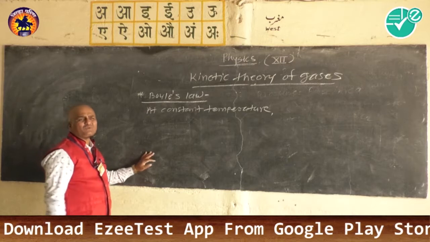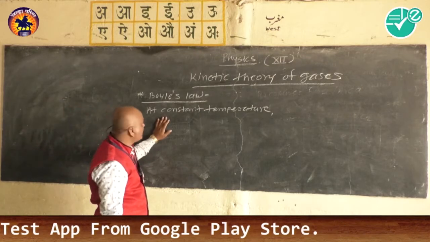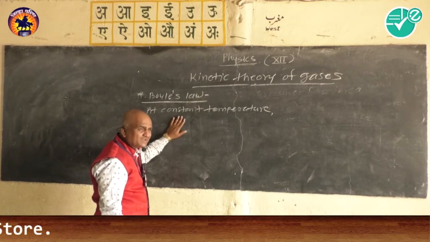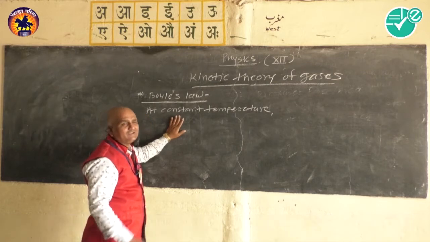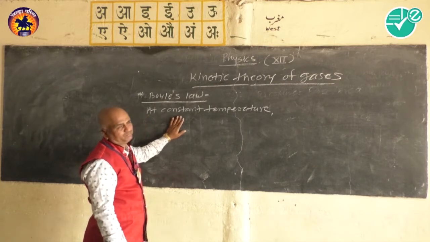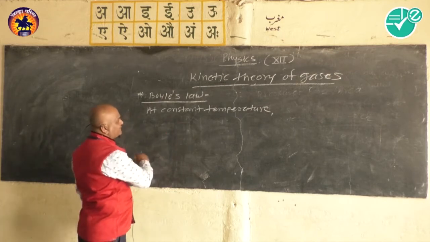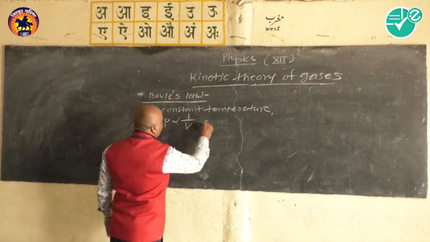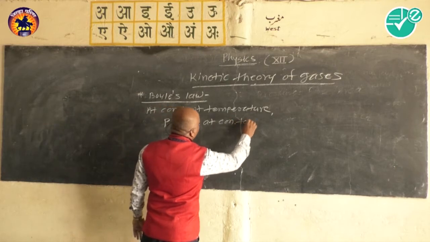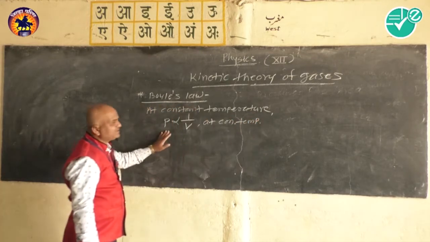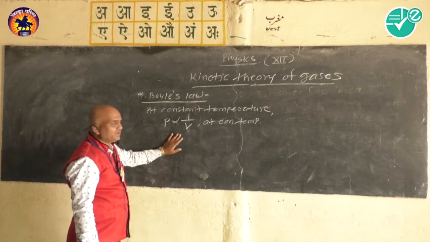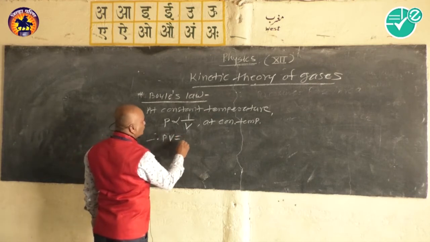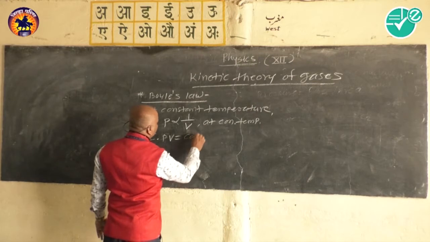In other words, we'll state the Boyle's law. When temperature of the gas is constant, then pressure of the gas is inversely proportional to the volume of the gas. So by the statement, we'll write P is inversely proportional to V at constant temperature. From this, we write PV is equal to constant.